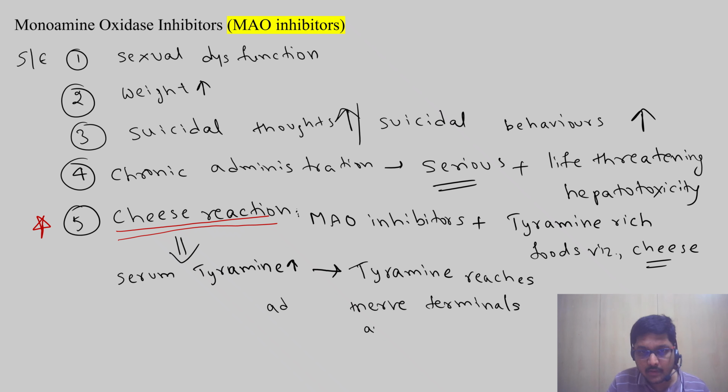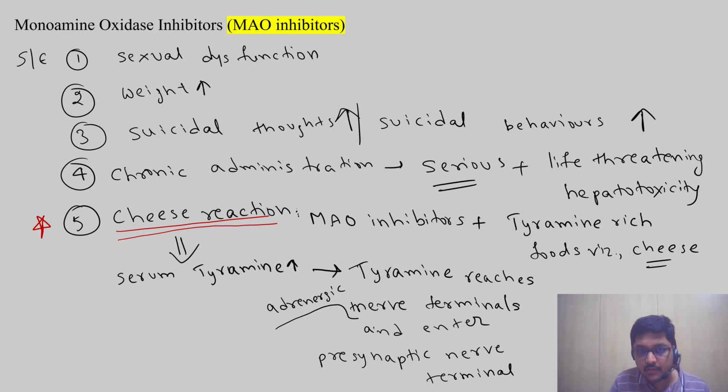Adrenergic nerve terminals, and it enters the presynaptic nerve terminal.